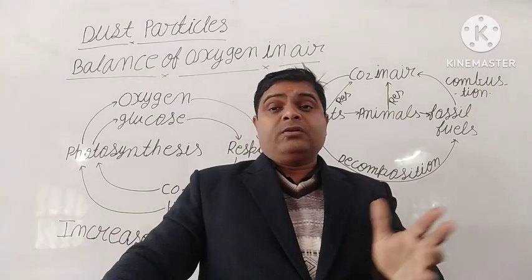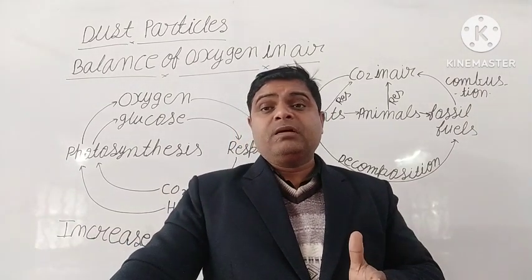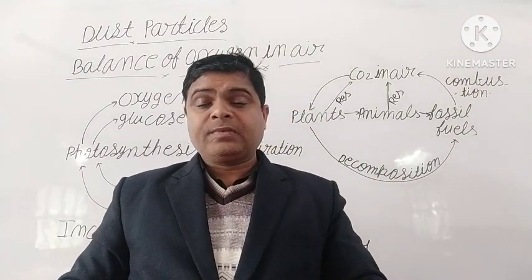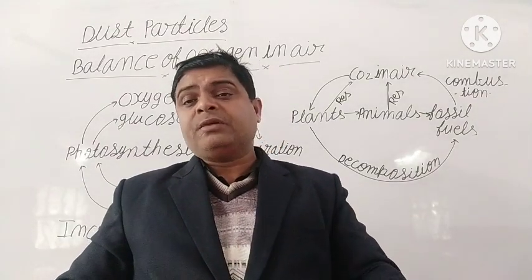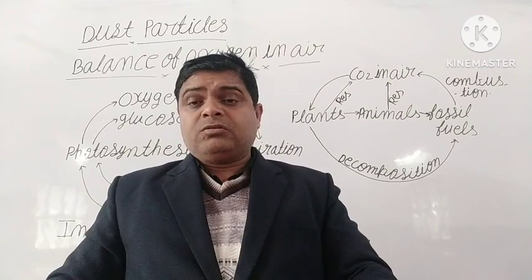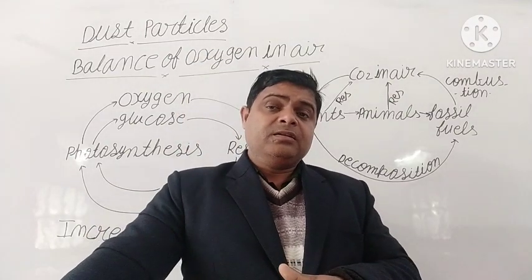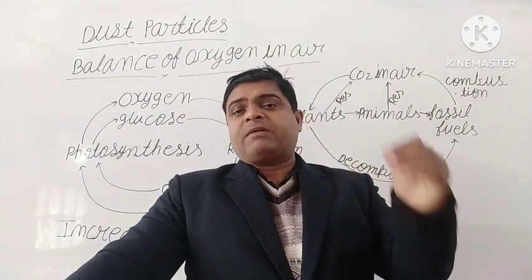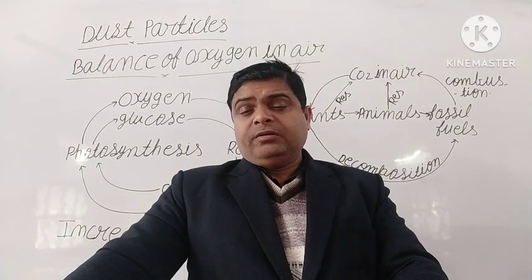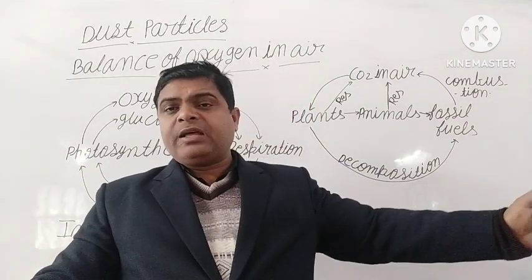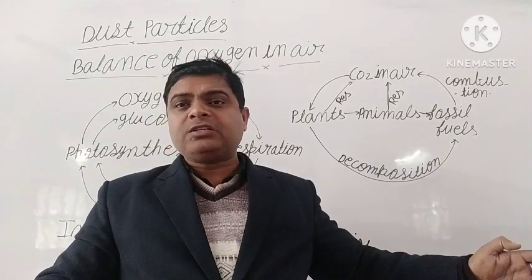Next, sometimes our forests catch fire by some human activities or by some natural process. When they catch fire, carbon dioxide also mixes into the atmosphere. So on one side we need oxygen, and how do we get oxygen?